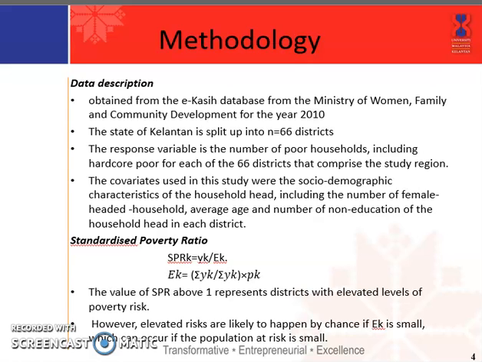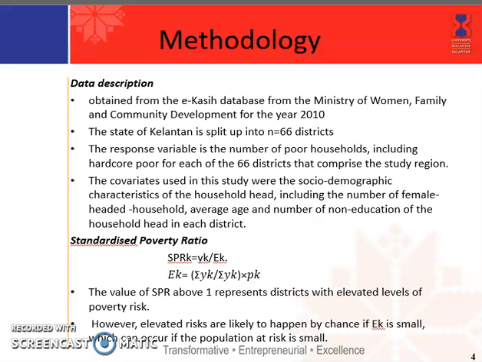The covariates used in the study were the socio-demographic characteristics of the household head, including the number of female-headed households, average age, and number of non-educated household heads in each district.